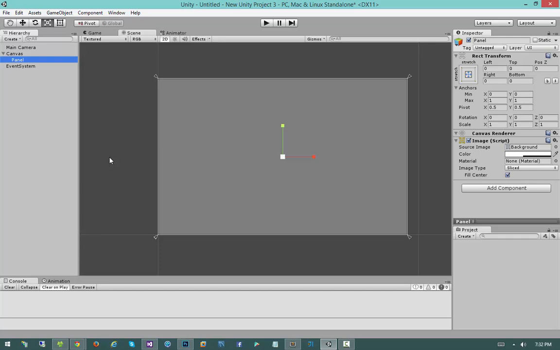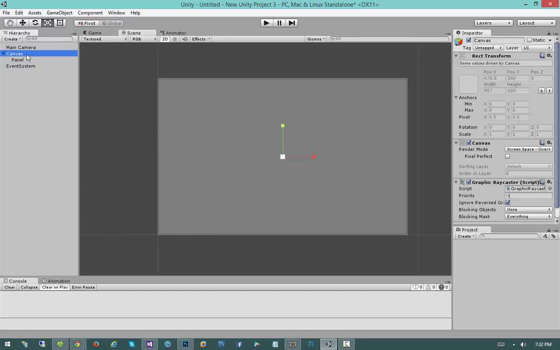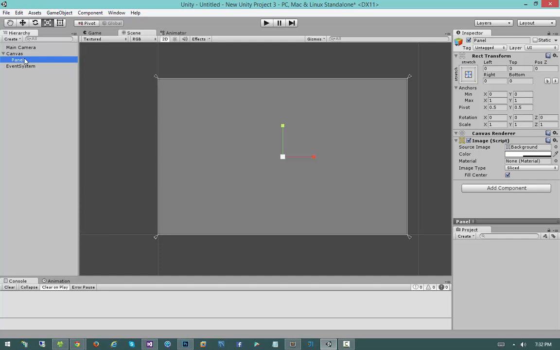So I didn't really talk about what the inspector looks like with the canvas because we're going to talk about these other fun things later. But now that we're in the panel, we'll start to notice a little bit of a common thread among everything that's parented to a canvas at some point. And that is our transform is replaced with this Rect Transform.